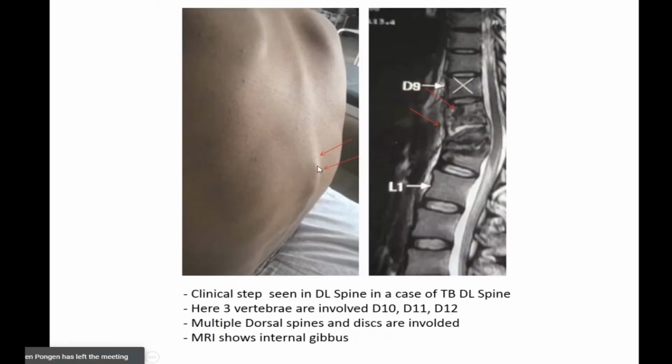So here, clinically, you can see the external kyphus or clinical kyphus. You can see it here in this D10-11 tuberculosis patient. Here you can see the collapse of the bone happening, and the discitis, which appears white because of inflammation and collection of fluid, like the CSF here. This is a T2 image of MRI.